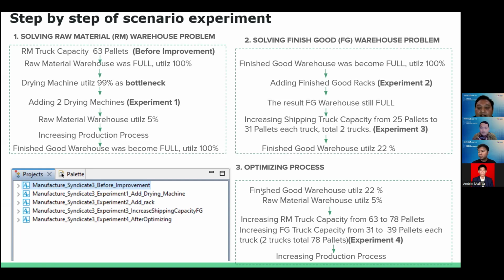And the last one, because the machine and the warehouse have low utilization, we optimize the process by increasing raw material truck capacity from 63 to 78 pallets, and finished good from 31 to 39 pallets. This is experiment four. And after that, we go to the model.